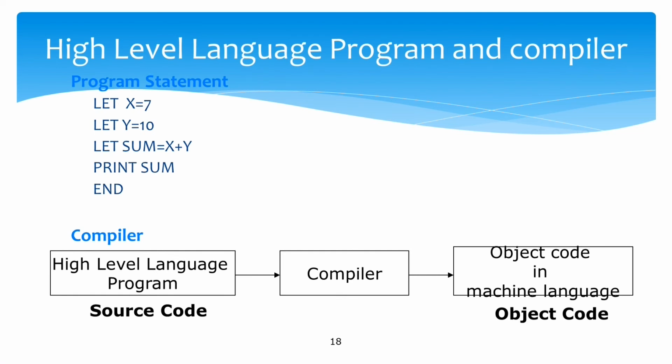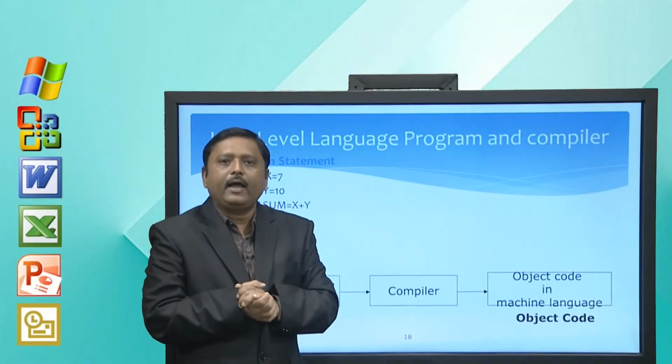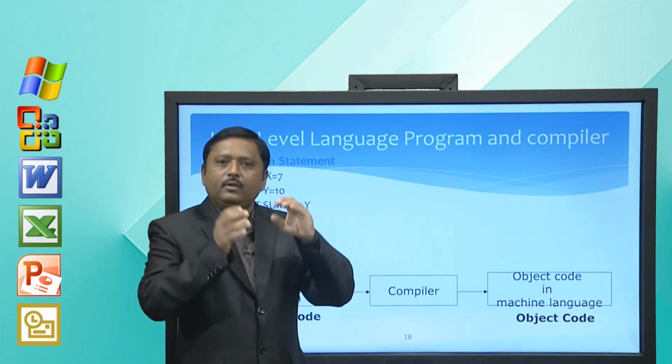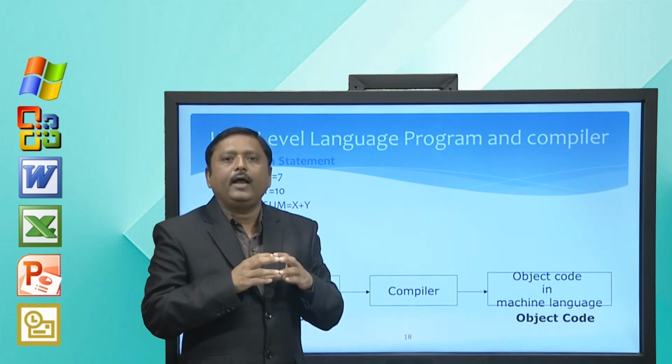It means we want to store 10 into variable y, and finally we want to sum x and y. So, we write let sum is equal to x plus y, and finally we write print sum end. All these statements are very easy for humans to understand. That is why it is called high level language.